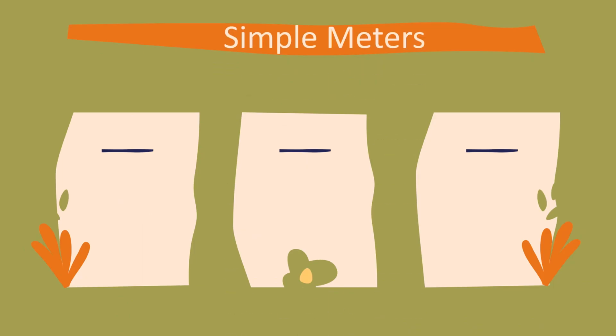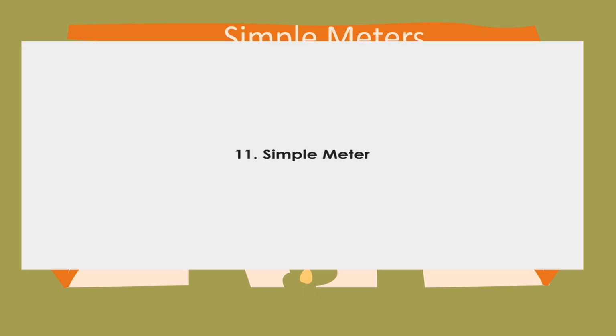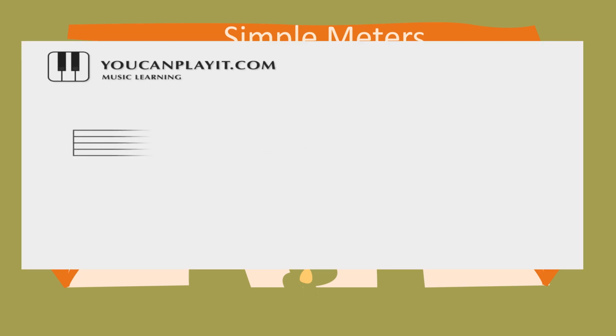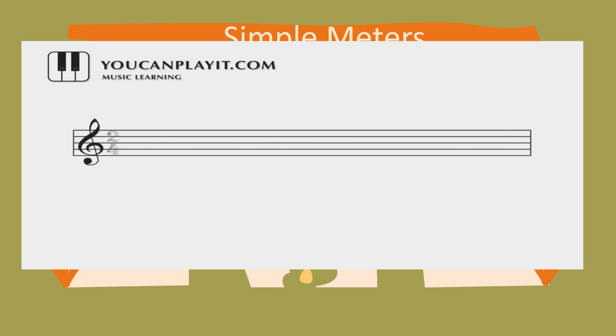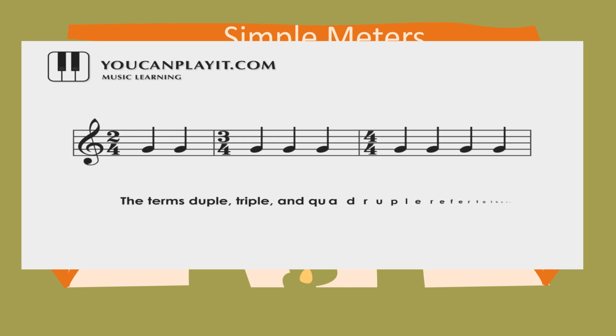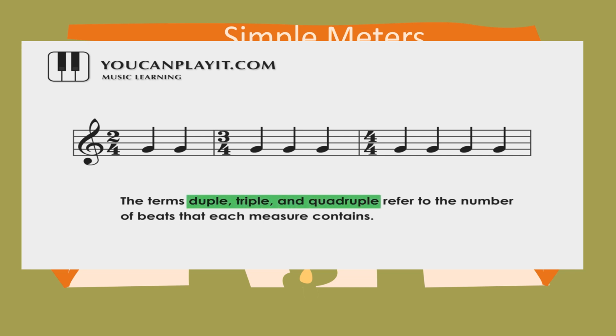I have here an example of note pattern of simple meter. The terms duple, triple, and quadruple refer to the number of beats that each measure contains, like this. So we have 2/4, 3/4, and 4/4 time signatures here.